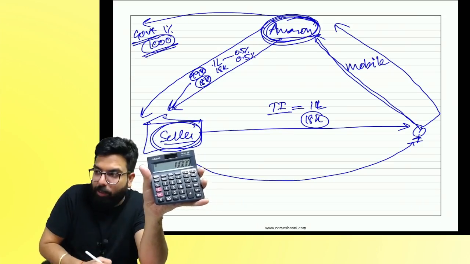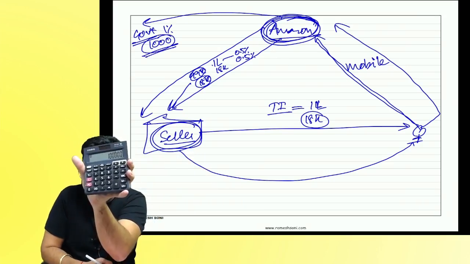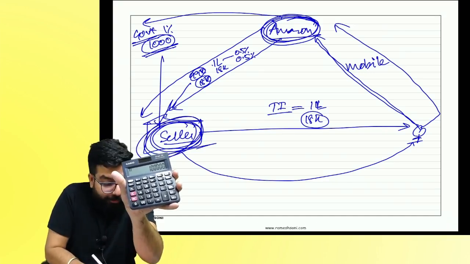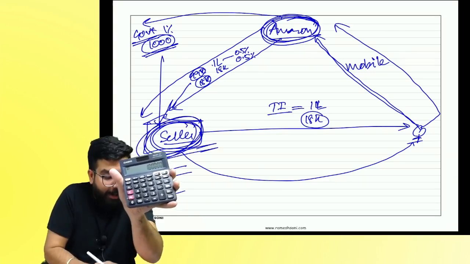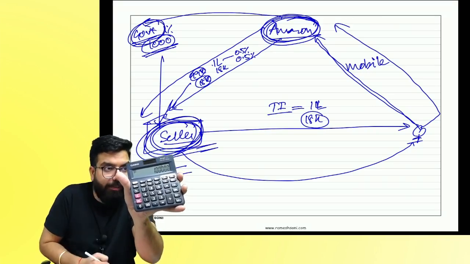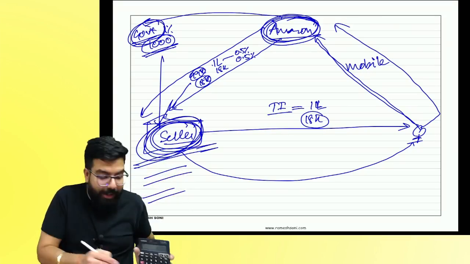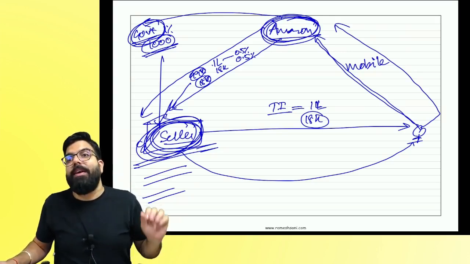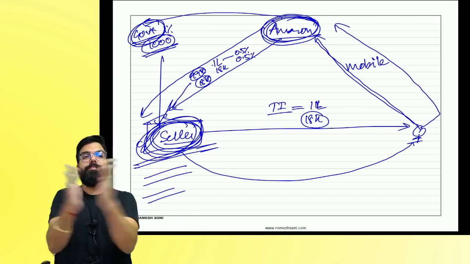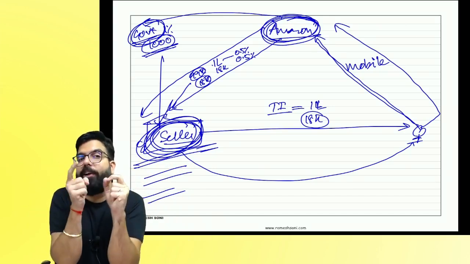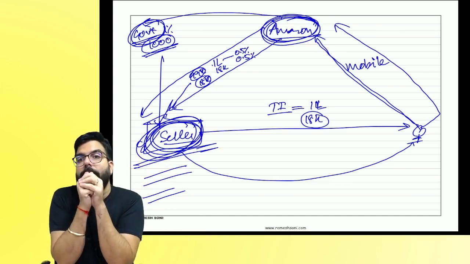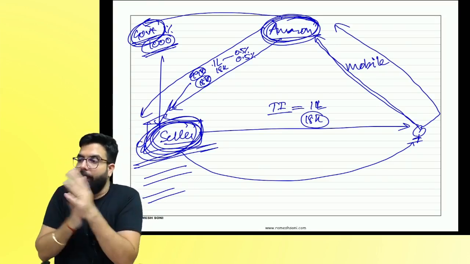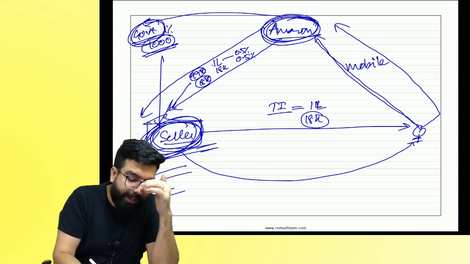The government will do a reverse calculation and will come to know that there is one seller who has sold for this much. Now, if you don't show your sales correctly, does the government already know about your sale? Can the government catch you? And that is why TCS was introduced, everyone. TCS was introduced to catch whom? Sellers who are selling through an e-commerce operator. Are we clear, everyone? Okay, the same thing I've drawn.